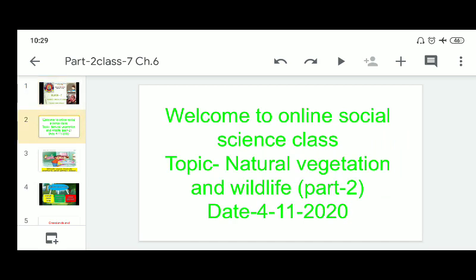Today's topic is natural vegetation and wildlife. In the previous class, children, I told you about the first part of natural vegetation and wildlife. In the first part, I told you about forests and the types of forest: tropical evergreen forest, temperate evergreen forest, tropical deciduous forest, Mediterranean vegetation, and coniferous forest, that is of two types: coniferous forest and snow covered coniferous forest.